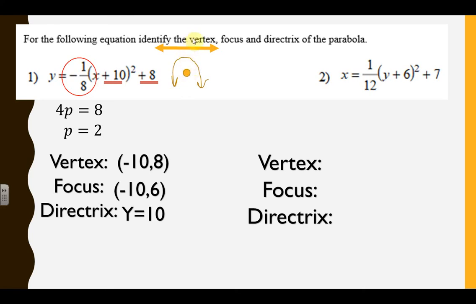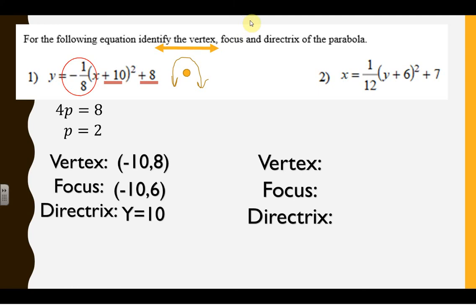Now, the directrix is going to be an equation of a line, so it's going to be y equals, in this case, if we go from the vertex point of 8 and go up 2, it's at 10. So there's your 3 things. So we're going to do it again. I swear once you get the hang of it, you're fine.